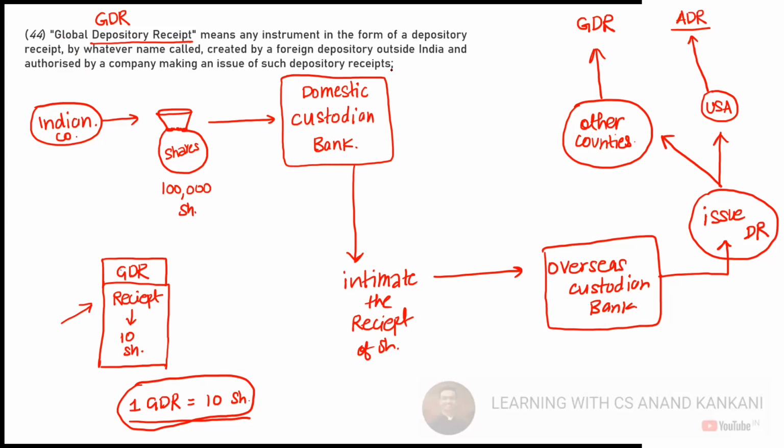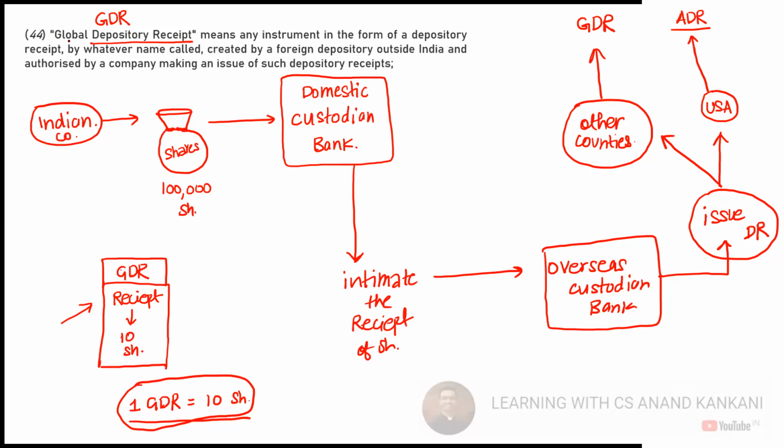And who are these custodian banks? You can say that the depositories, remember we discussed NSDL, CDSL, they are the depositories here. They can be the custodian bank, and there are other intermediaries who are also allowed. So that's not the matter of discussion as of now, but just understand that there is a domestic custodian bank.